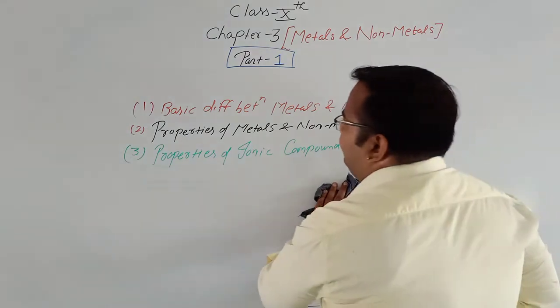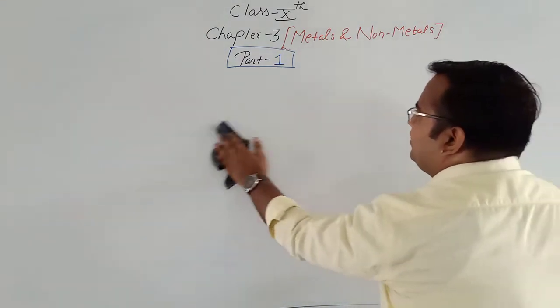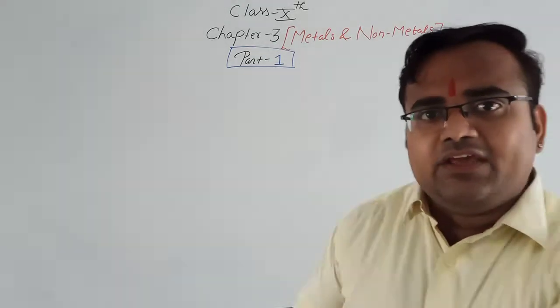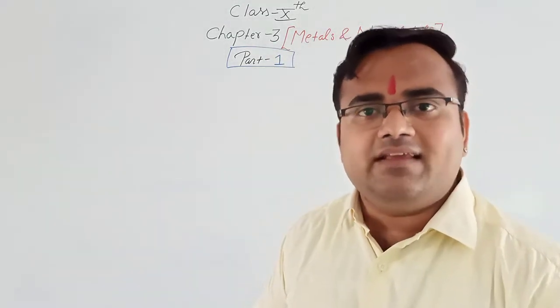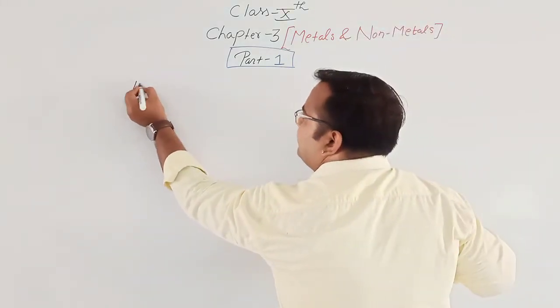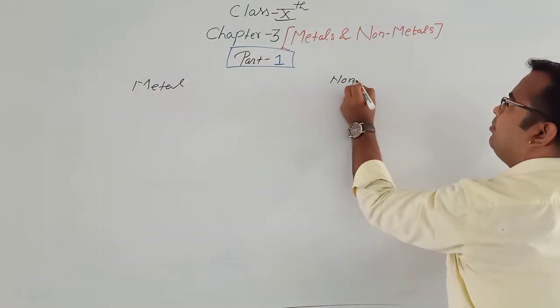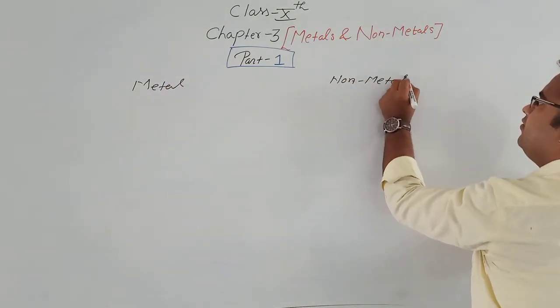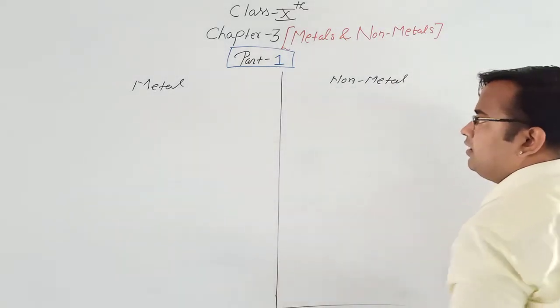Okay, now we will start with the basic differences between the metals and non-metals. See students, take your pen and notebook and write the difference between metals and non-metals with me. Okay, so first is metal, and here we will write non-metal. Clear?